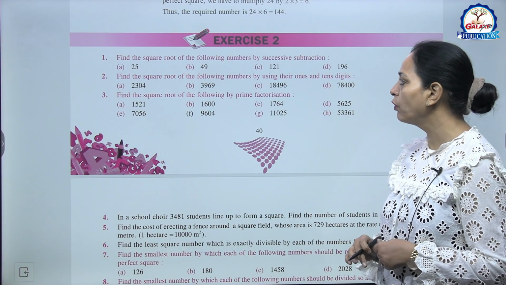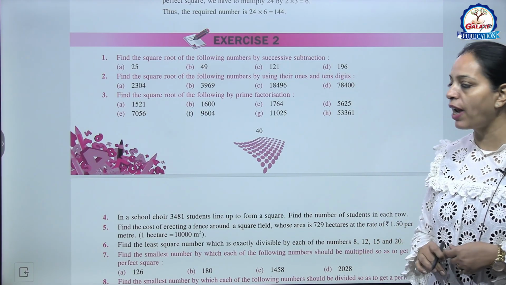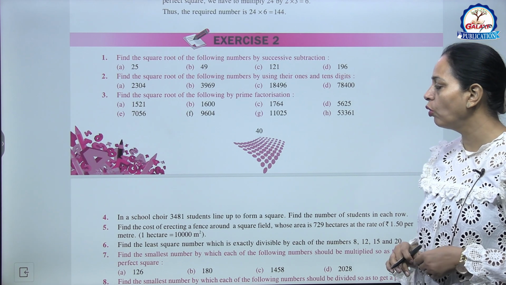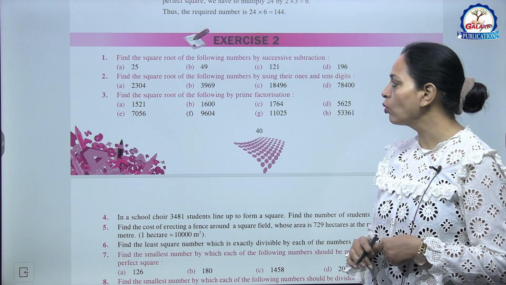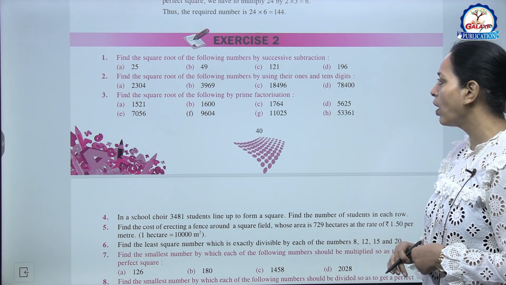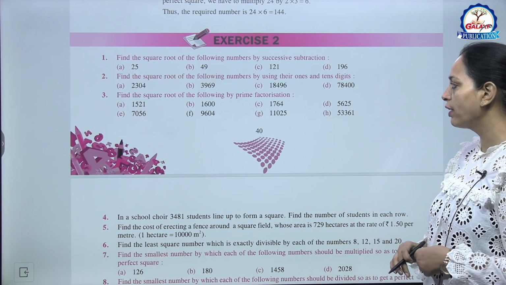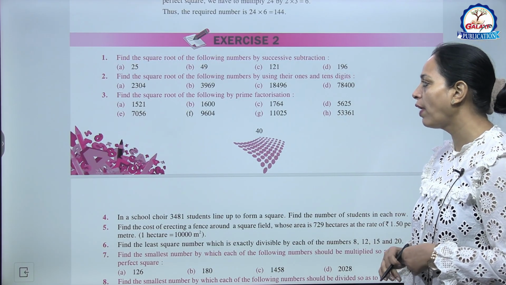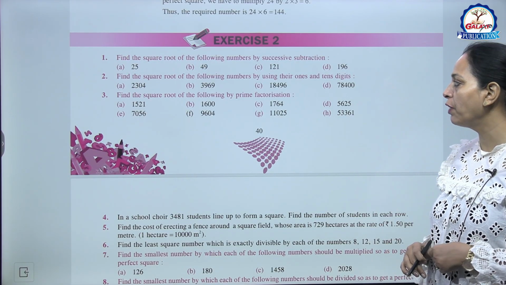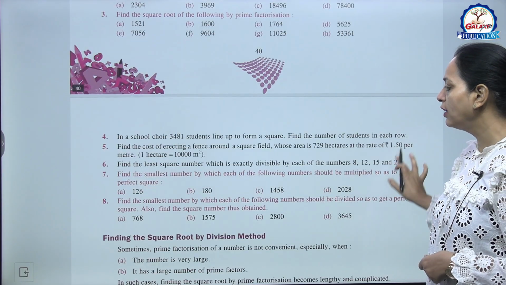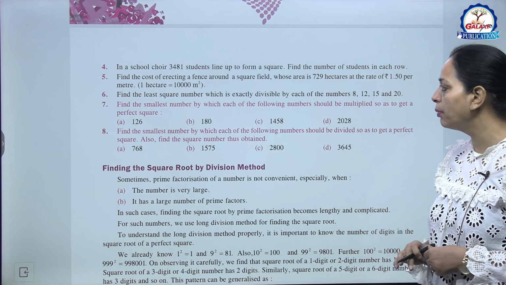Find the square root of the following numbers by successive subtraction. So you can try on your own. The second one, find the square root of these numbers by using their ones and tens digit. आप ये भी try कर सकते हैं. The third one, find the square root by prime factorization. So you can try these sums on your own, very simple, okay.